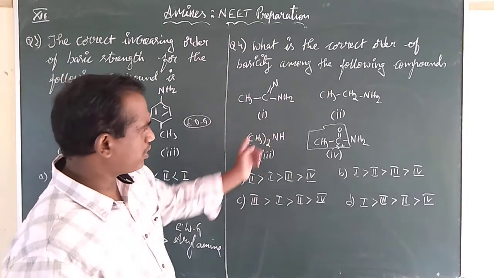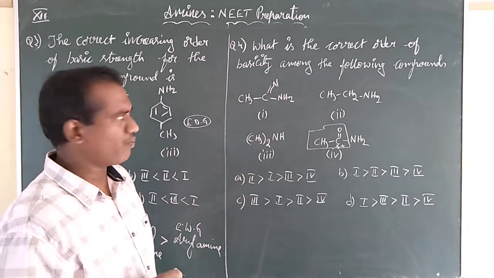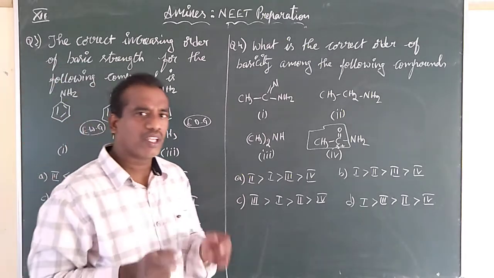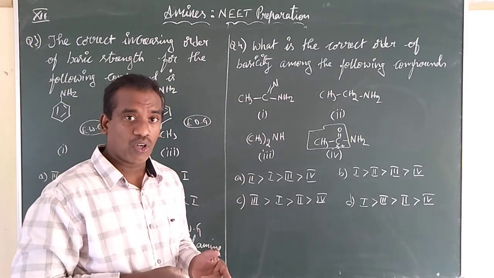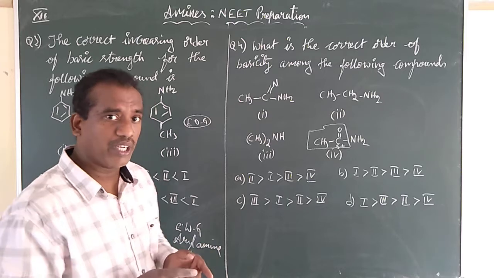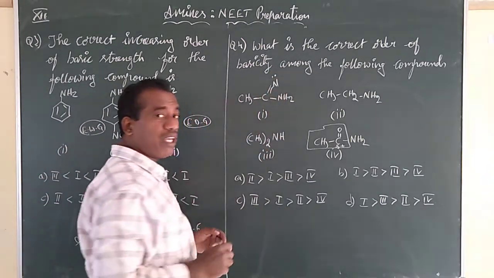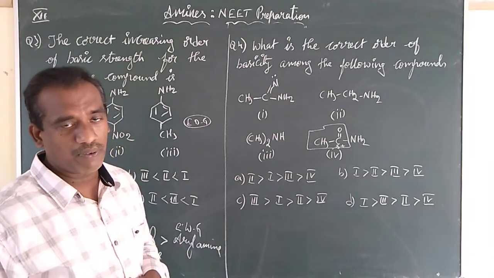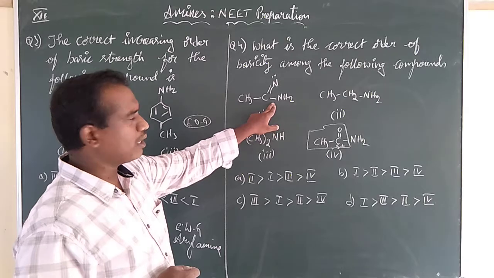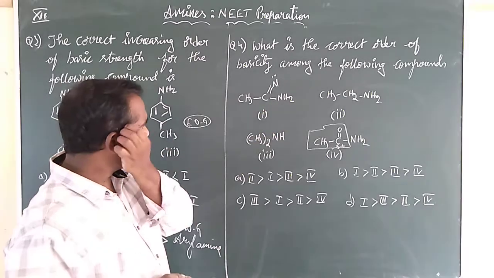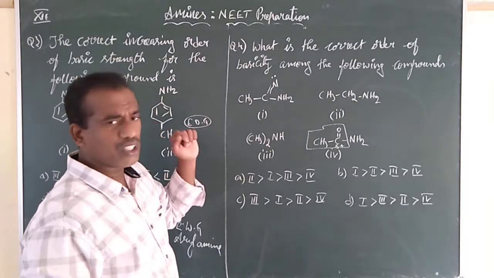Now, we have 3 options, 1, 2 and 3. Among these 3, which is the top priority? Whenever the nitrogen is bonded to a double bond, the double bond will favor the lone pair to be readily donated compared to the single bond. In the case of 1, there is a double bond on nitrogen along with the lone pair.